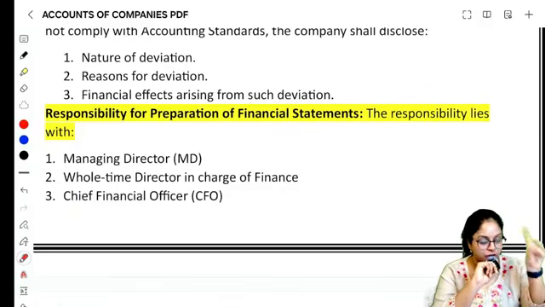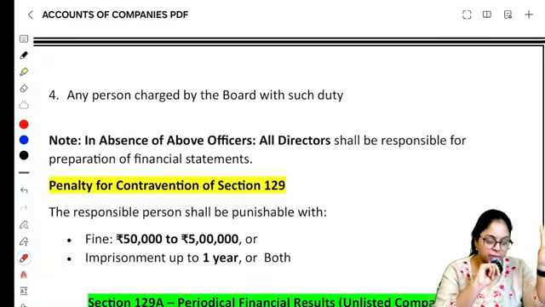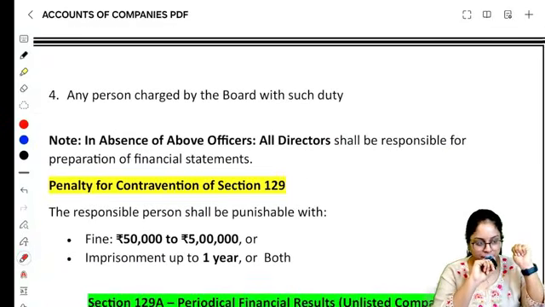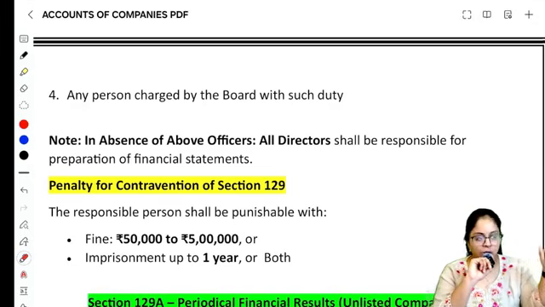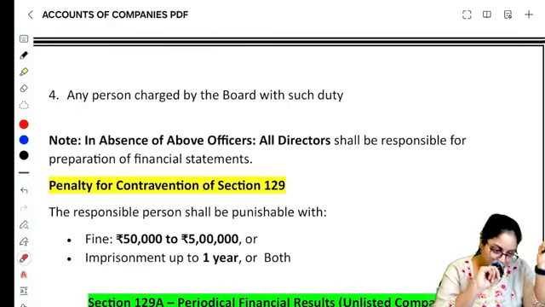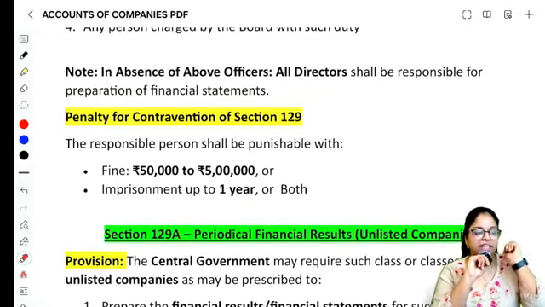It is the responsibility of the managing director, the whole-time director who is in charge of finance, the chief financial officer, and any other person who is charged by the board with such duty, right? And in the absence of the above officers, all the directors will be responsible for preparing the financial statements. If your company has no CFO and no whole-time director in charge of finance, then all the directors will be responsible. And next is penalty for contravention.